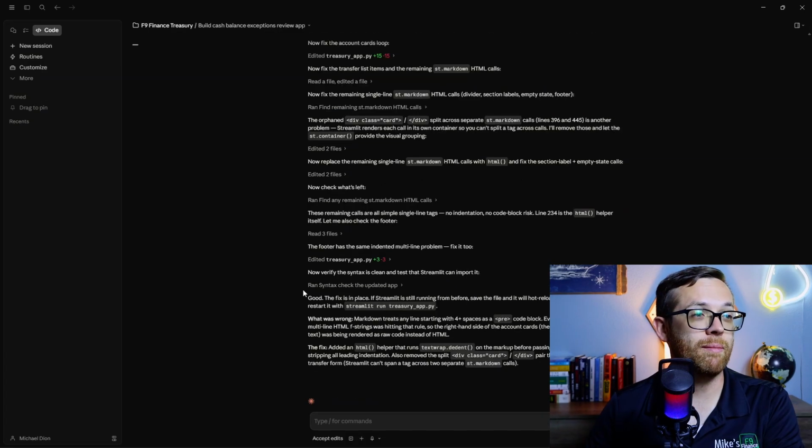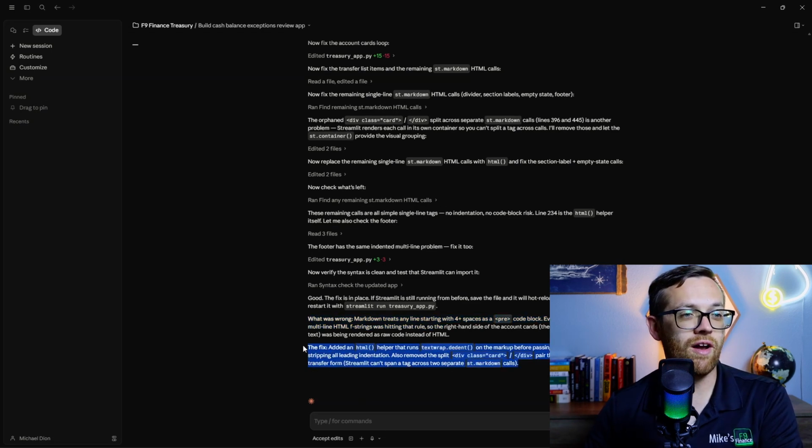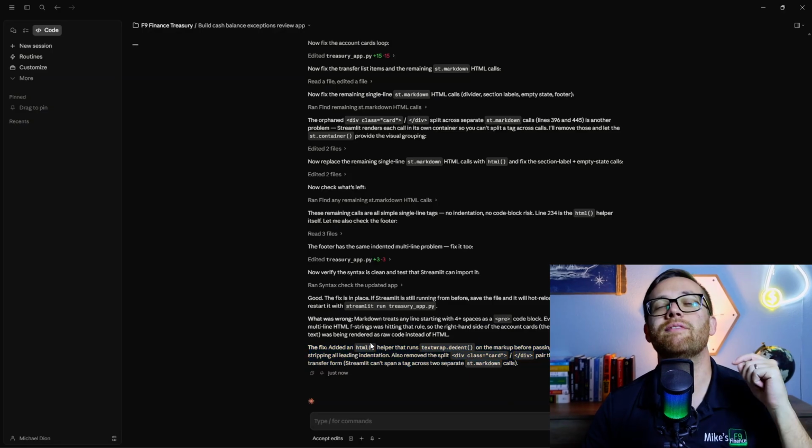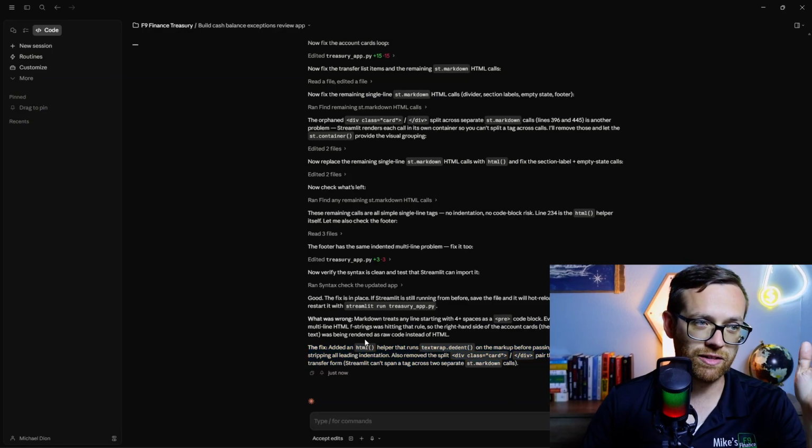All right, so Claude Code is coming back. It ran a syntax check. Everything is good to go. The fix is in place. It explains what was wrong, and then it explains the fix. Now, it's always good as you want to learn this stuff to kind of figure out what's going on, but no need to know kind of the individual ins and outs. That's exactly why Claude's here.